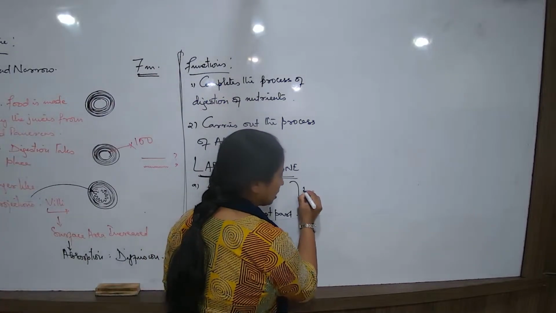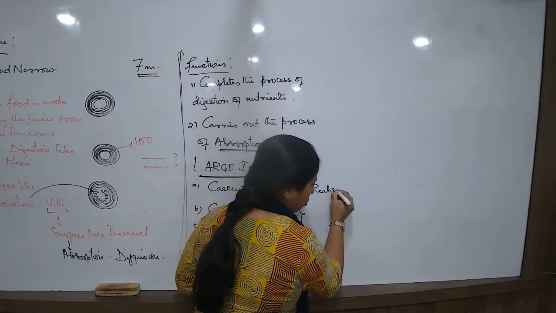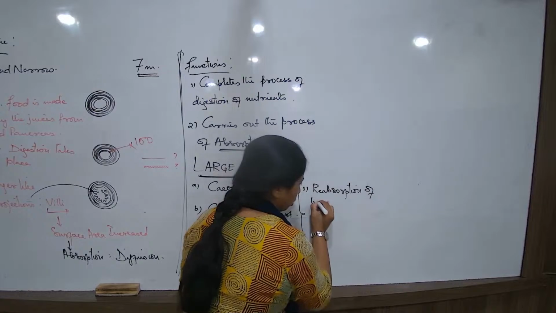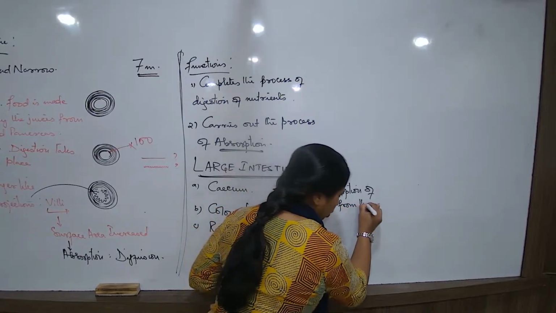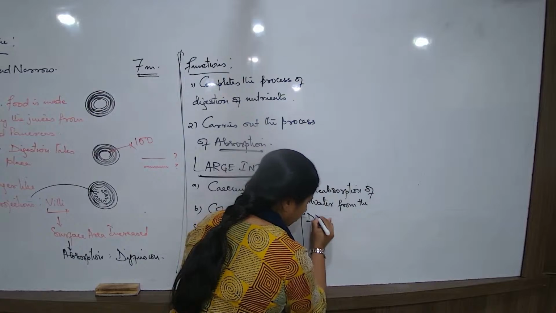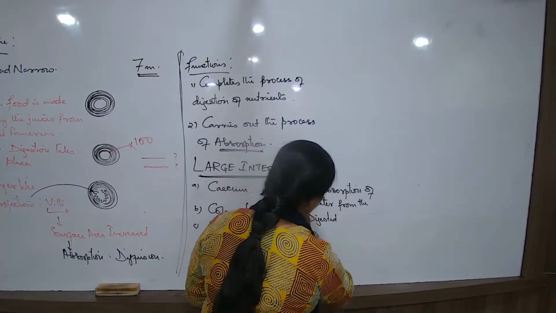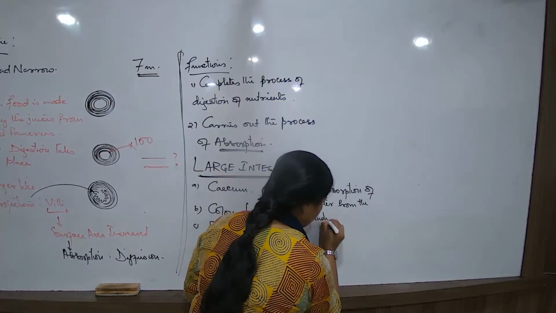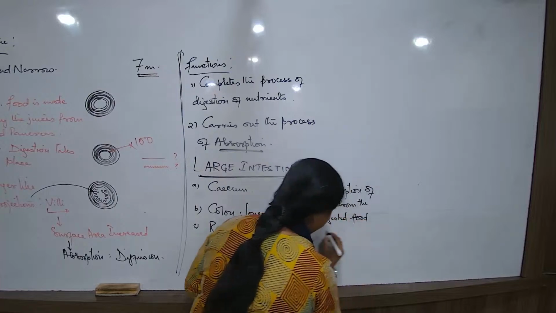Number one, the large intestine brings about the reabsorption of water from the undigested food substances.